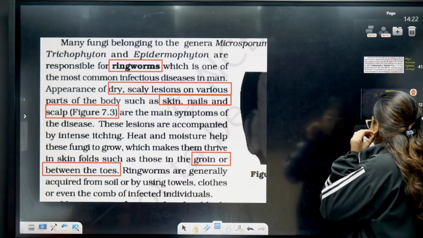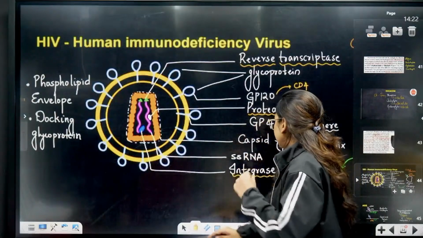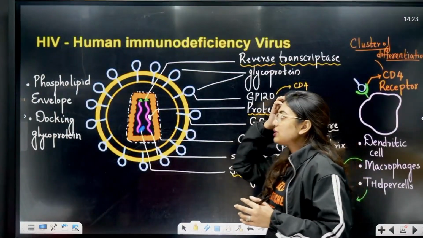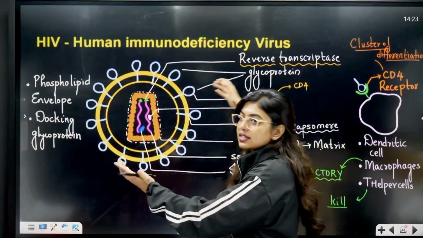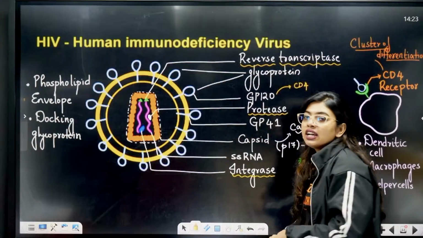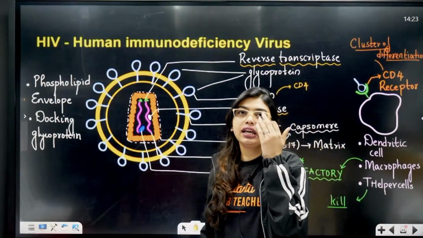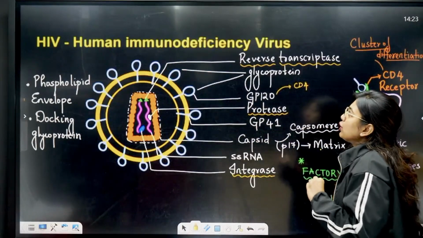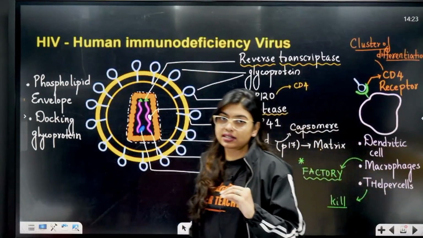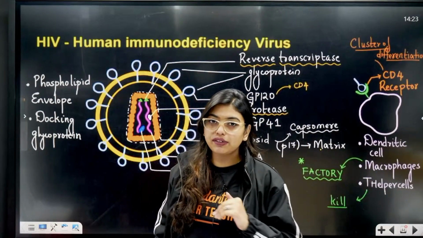Done? Now very important, HIV. HIV, what is the full form? Human Immunodeficiency Virus. And all of you can see this beautiful diagram is drawn by me only. So this is the diagram of your HIV. I will help you understand HIV as a whole. So human immunodeficiency virus causes AIDS, that is acquired immunodeficiency syndrome.